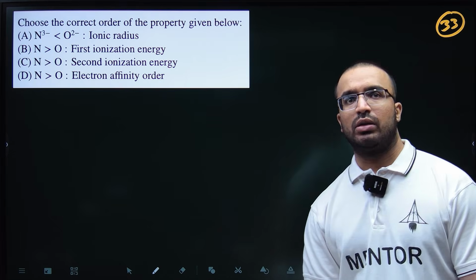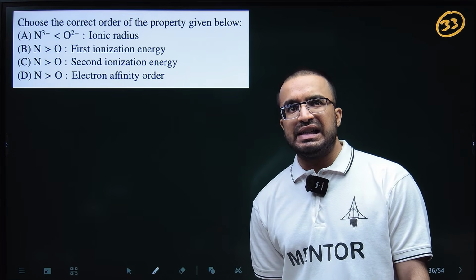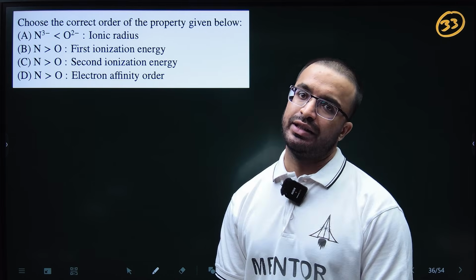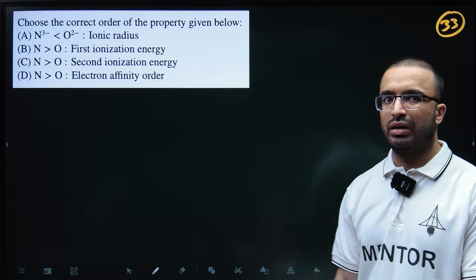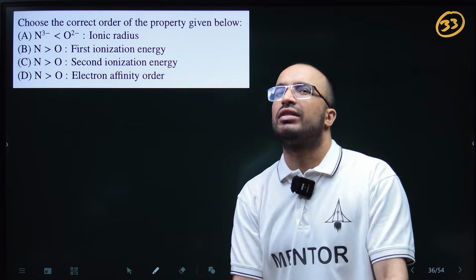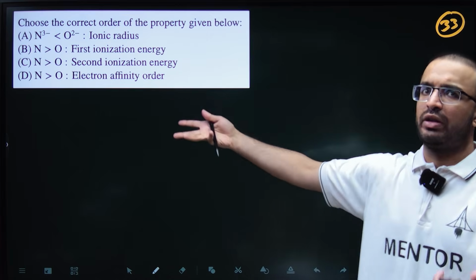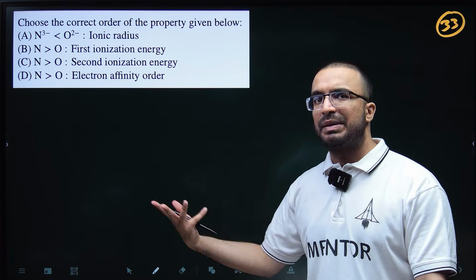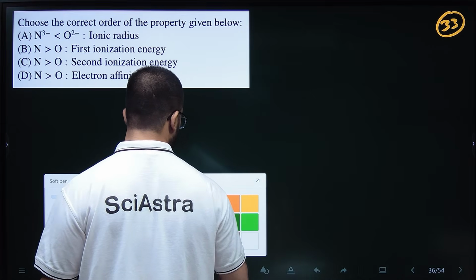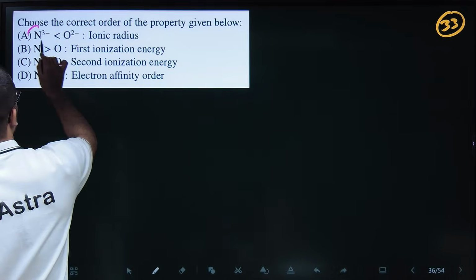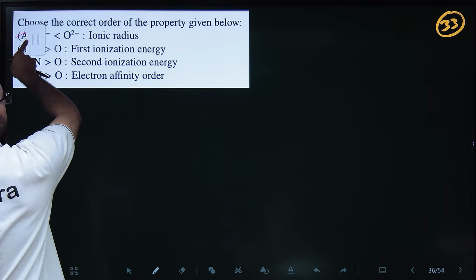So choose the correct order of the property given below. Again, this year S block and P block have also been added in the NEST syllabus, right? So this question can be termed as a P block question, and also as a general periodic question. The one concept you need to remember here is, if you see the first option, you can be confused maybe, but there is nothing to be confused here.